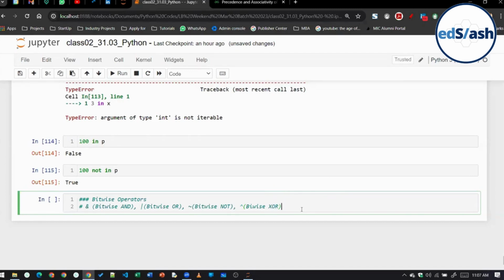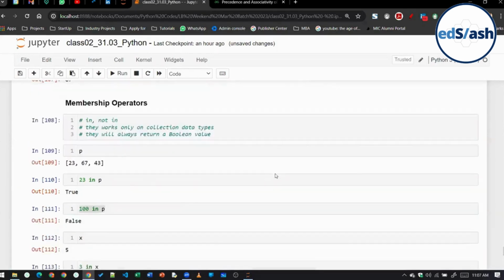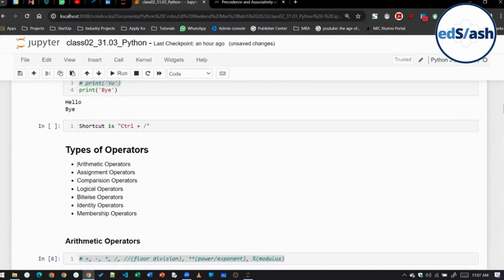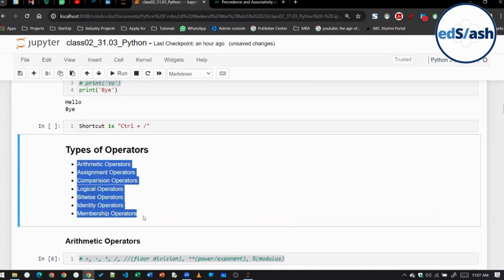See, for bitwise operators I cannot give you any examples right now, so give me some time, because I will be covering this during data analysis. As of now, you will be able to understand the other operators. I'm leaving out bitwise operators for now. I hope all of you have understood all of the operators, class. These 6 operators you have understood apart from bitwise.